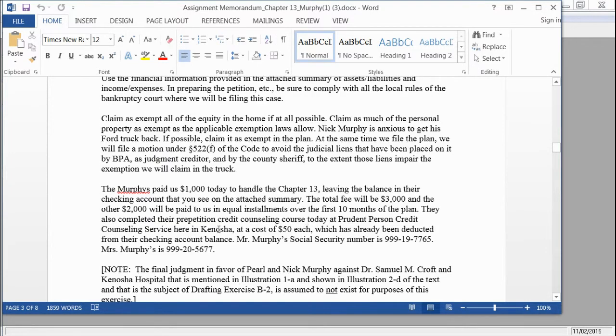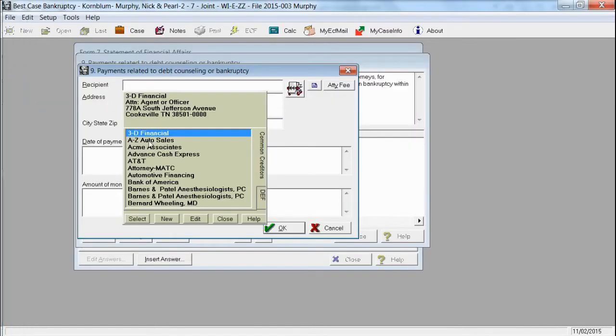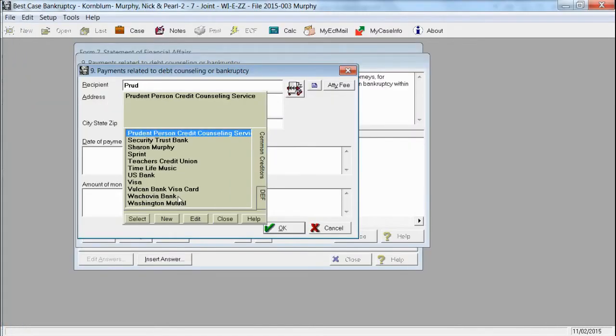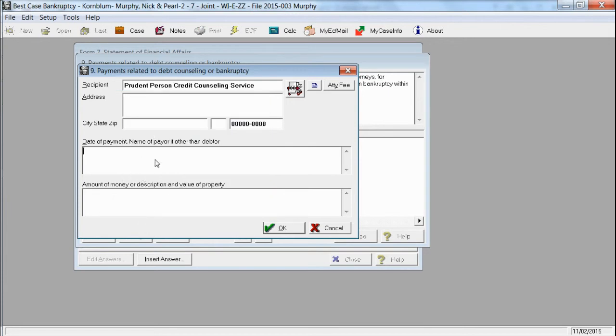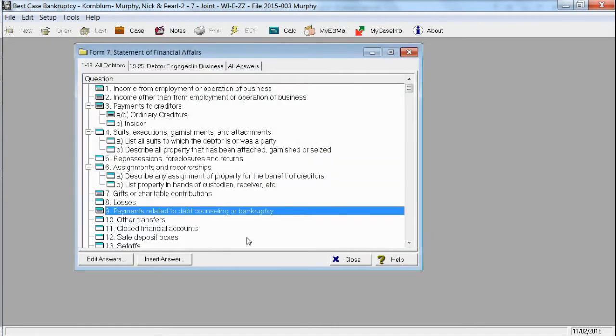They went to Prudent Person Credit Counseling Services and paid $100 to that. So we're going to put them in. We're going to select, and it's 11215, and it's $50 each for credit counseling, total of $100. So we're going to say OK, and then we're going to close that.